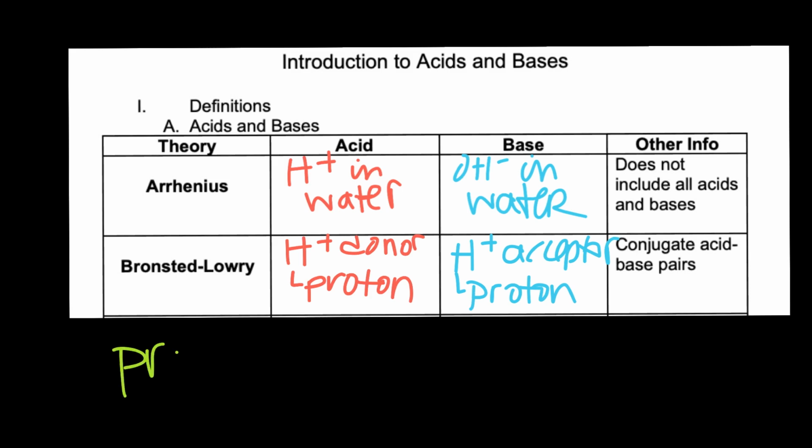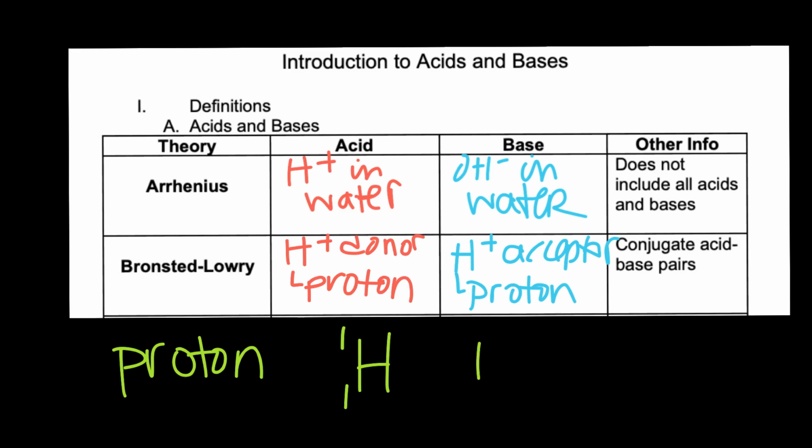So let me talk about this term proton, because you're probably thinking, okay, that's one of the things in the nucleus, and it's what gives an atom its identity, right? Atomic number tells you what element you have. But what we are talking about here is basically hydrogen. Hydrogen has an atomic number of 1, which you're very familiar with, and the most prevalent isotope of hydrogen actually has no neutrons. Over 99% of hydrogen atoms have 0 neutrons and 1 proton. That gives most hydrogen atoms a mass number of 1.